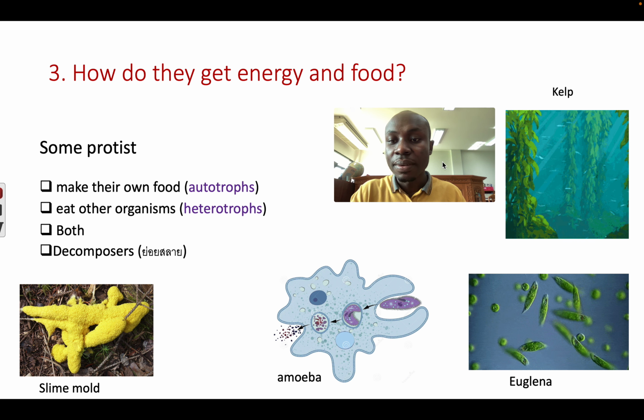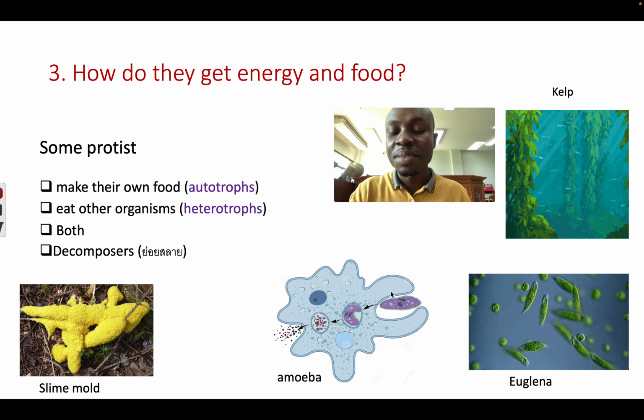Some of them also eat other organisms. We call them heterotrophs, like this amoeba eating a paramecium. Some of them can be both. They can be autotrophs or heterotrophs, like euglena. It can get energy from the sun and make food, or it can eat other organisms.